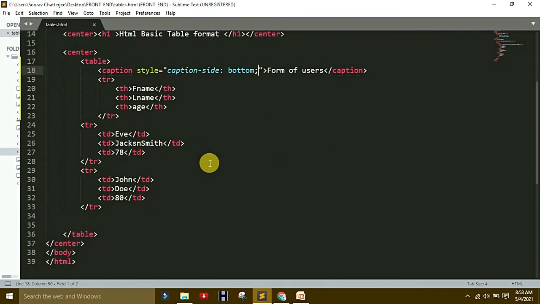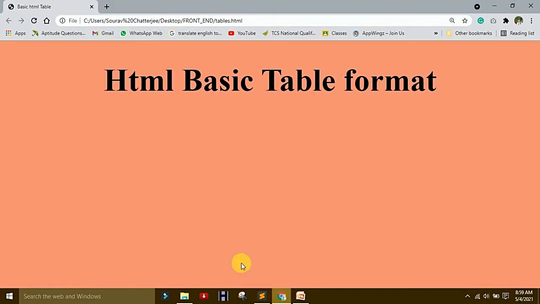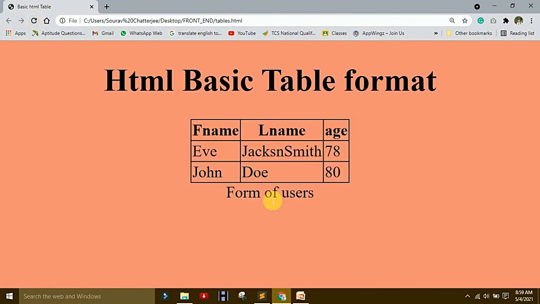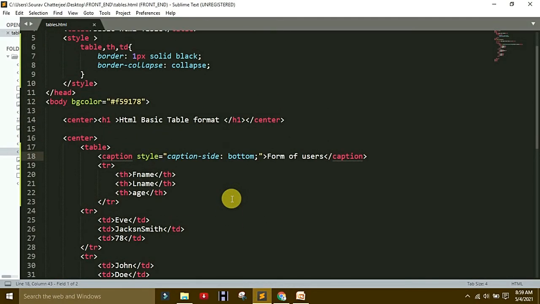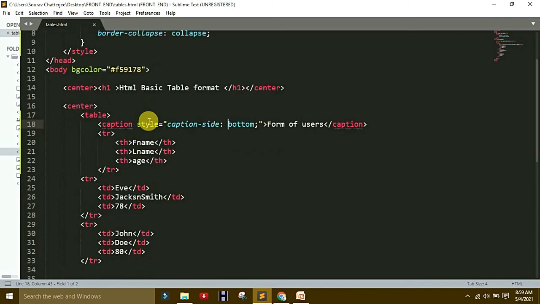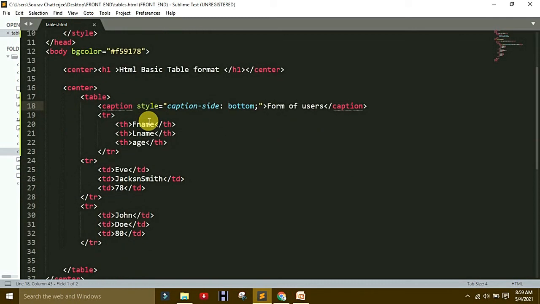So that is the use of caption. Caption is used for heading, and used for the table, bottom of the table, left side, right side. Till now we understand that bottom works as under the table. So this is the same case of bottom for caption. I think you understand what is caption, how to use caption, how to change the styles, caption side or caption color. If you want to change the color, you change color here, your color, like red.